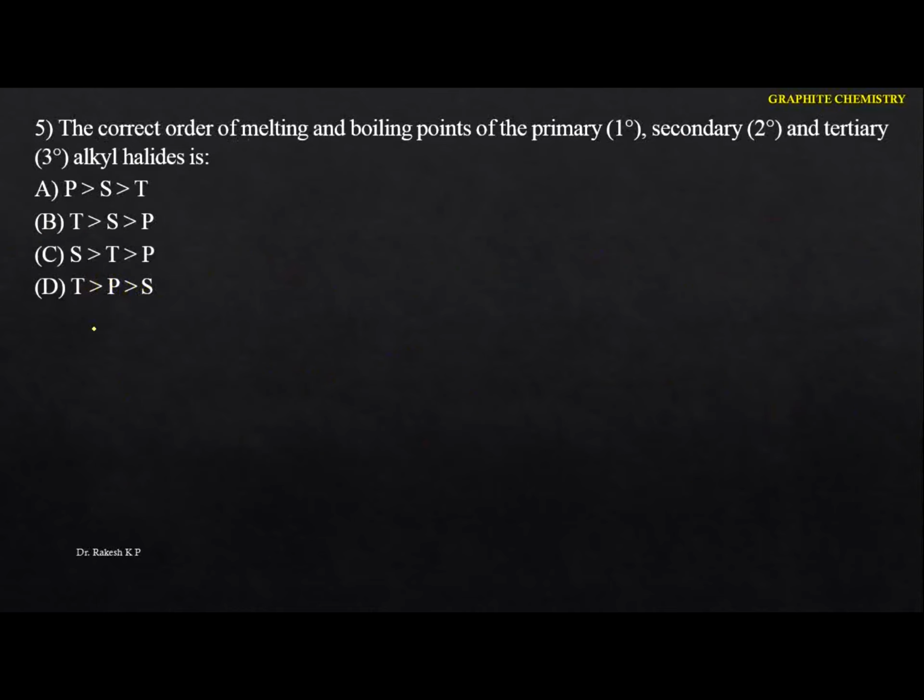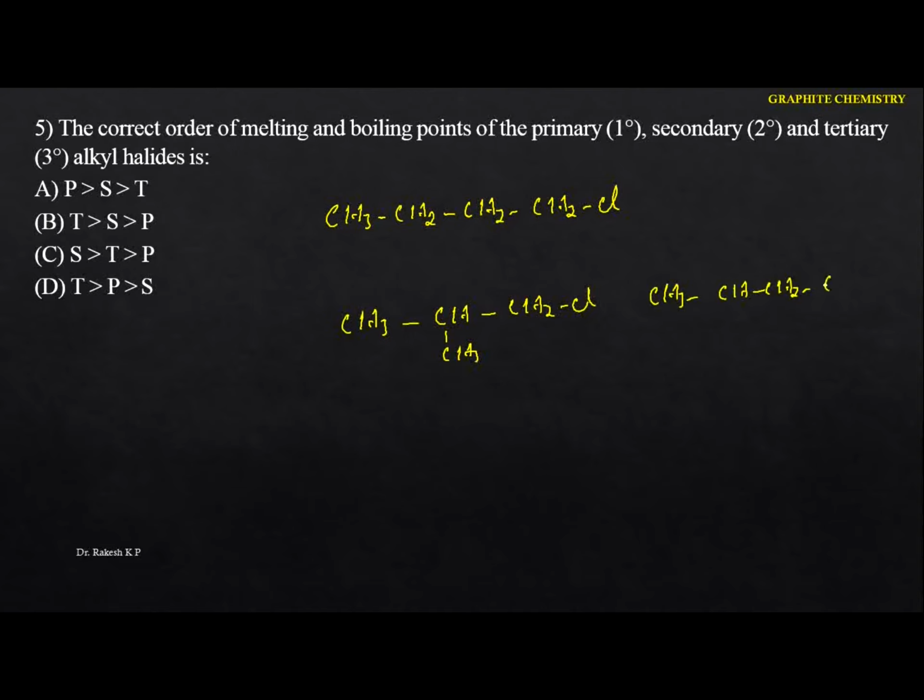The correct order of melting and boiling point of the primary, secondary and tertiary alkyl halides are. Okay, so let me take one example here, then we come to know that. So let me take the isomers, that is butyl chloride, butyl bromide here. So this is the n-butyl chloride. And also I am going to take one more, this one, that is CH3, and here the CH2, that is the Cl. Okay, so this is the primary here. Let me take the secondary, this one here. So here we are using the secondary butyl chloride.